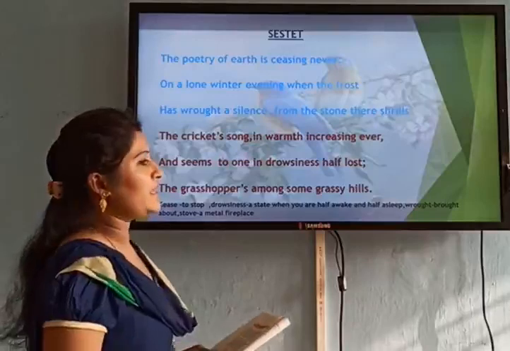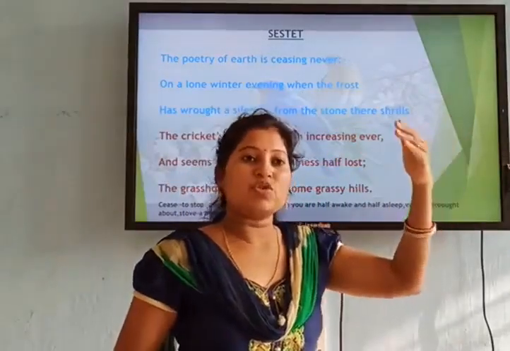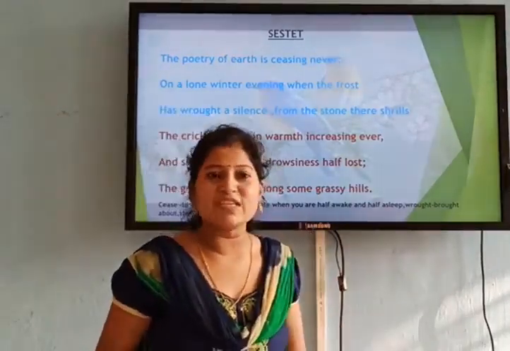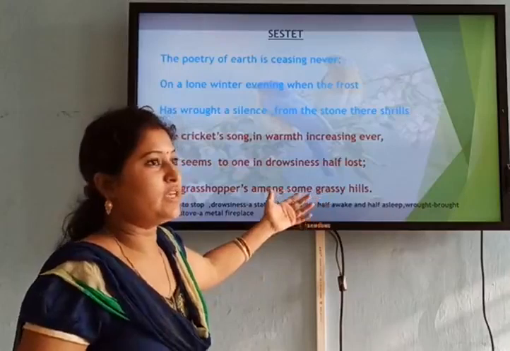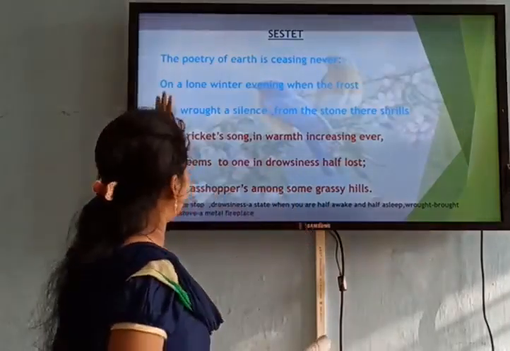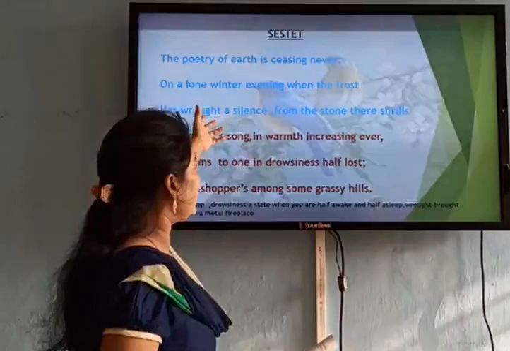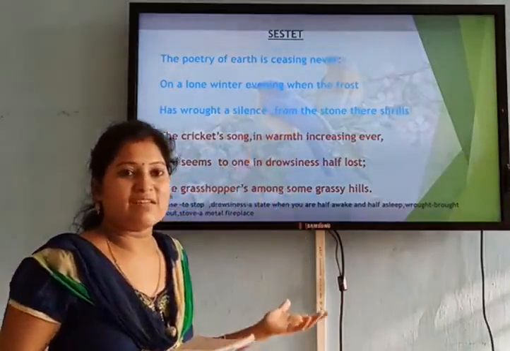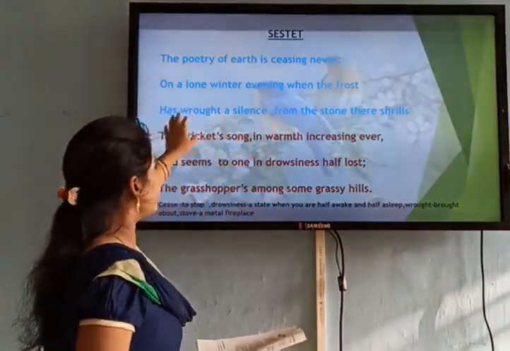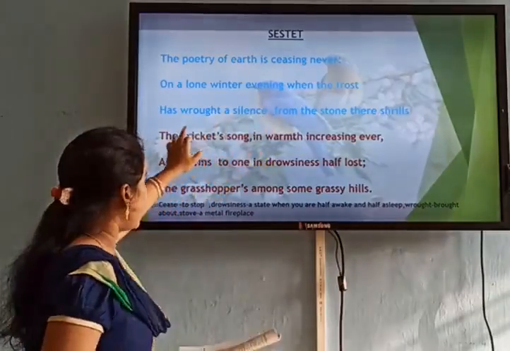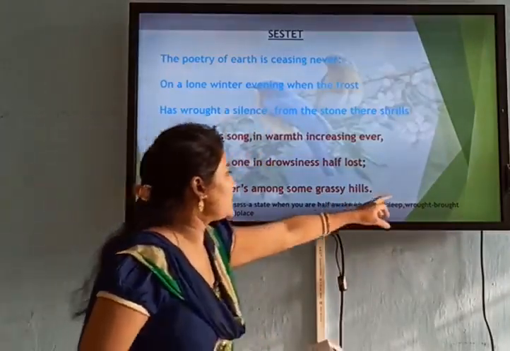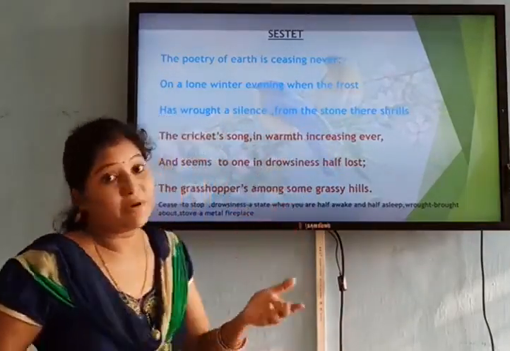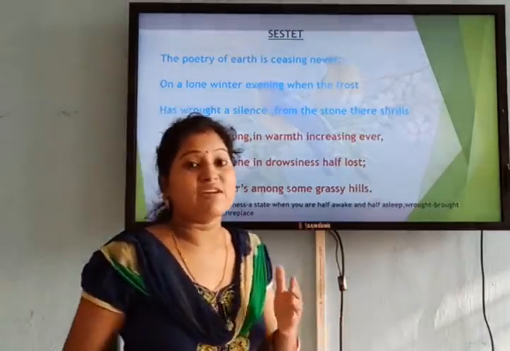The poetry of earth is ceasing never. On a lone winter evening: in the octave part, you saw that he talked about the summer season. He talked about the scorching heat of the summer, and here he is talking about the cold winter season. On a lonely, deserted winter evening, and what is the frost doing here? Frost is again creating miracles. The frost has brought a silence. Brought means brought about. Complete silence is there. But you remember, the earth is never completely silent.